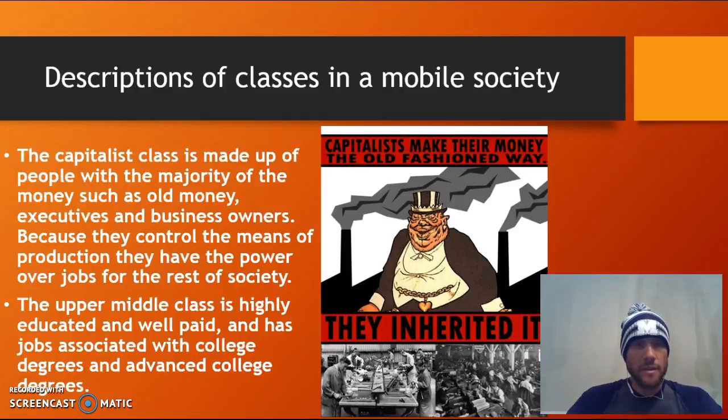The upper middle class is slightly different than the capitalist class. They make up the next 14% of society in the United States. These people are highly educated, meaning they not only have a college degree, but typically have a master's degree or a PhD or a doctor's degree or lawyer's degree, something along those lines, and they are performing jobs that require you to have an advanced degree.